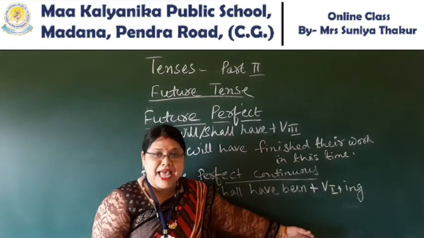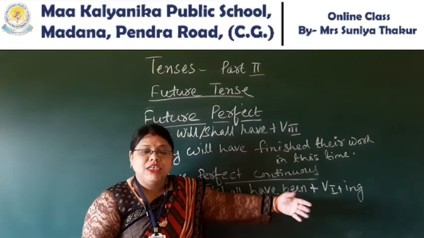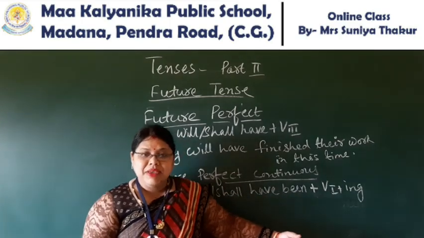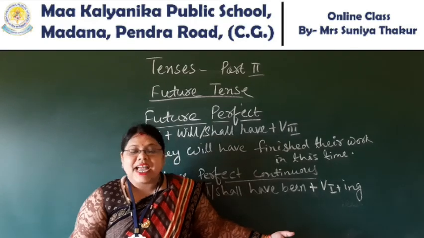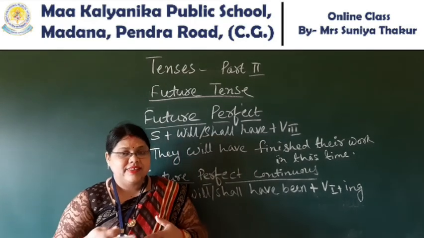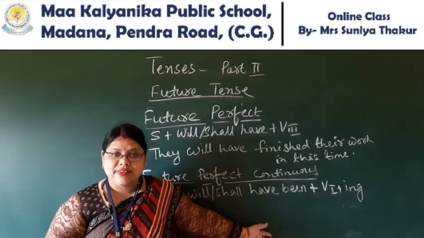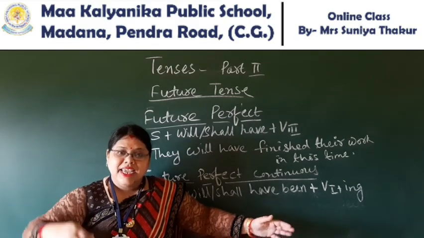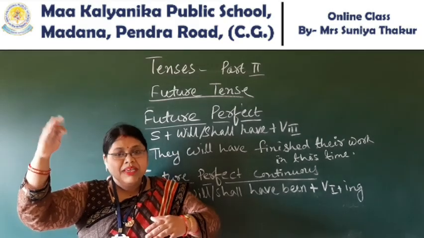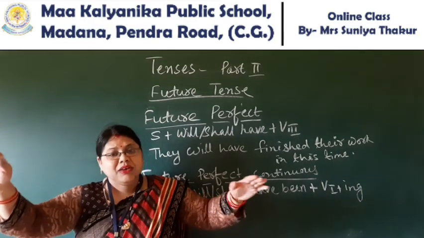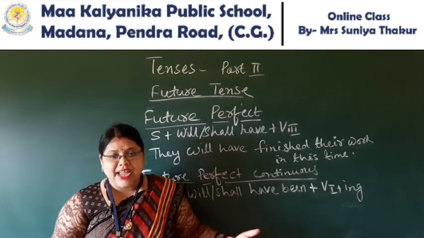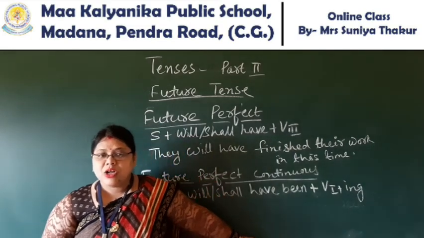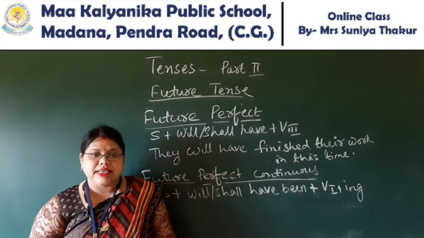We shall have been finishing, we shall have been doing our work, we shall have been eating. It is only for a future action: in the future the action will start and will continue. We can't say like this, so you should only learn the structure of future perfect continuous.